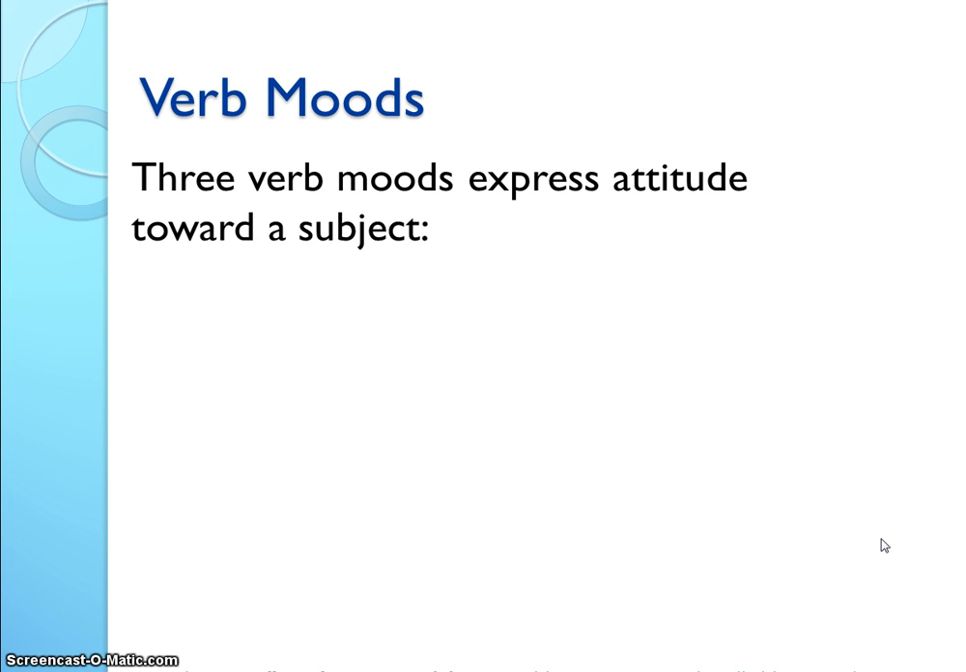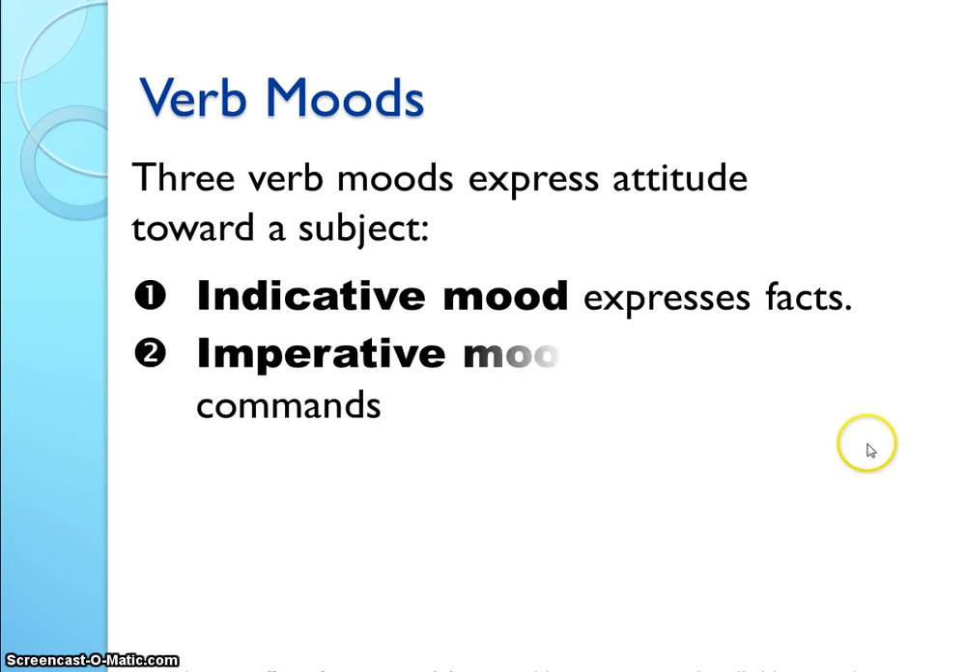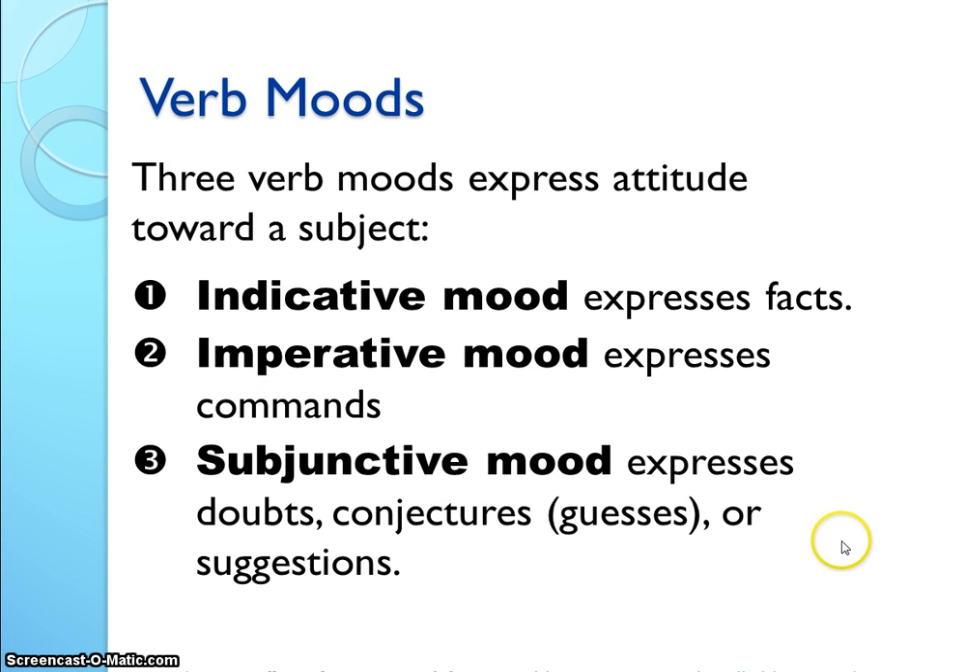Okay, and then verbs come in moods, and there's 3 moods that express attitude toward a subject. There's the indicative mood, which expresses facts. Imperative mood, which expresses commands. And then there's the subjunctive mood that expresses doubts, conjectures, or suggestions. We're going to focus on subjunctive because these other two, you probably already understand those pretty well.